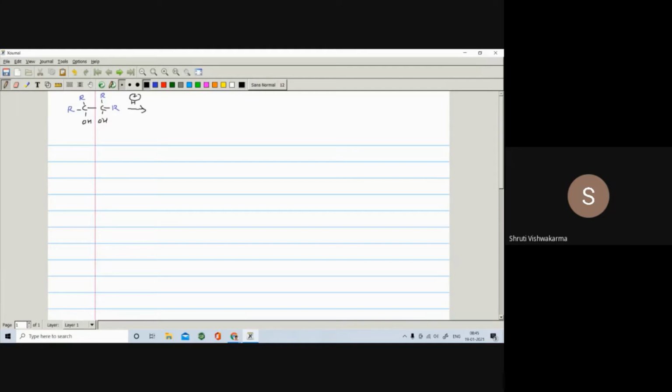So the first step is protonation. The lone pair forms a bond with the H positive, so it undergoes protonation. This lone pair attacks this hydrogen, and you get the corresponding protonated OH, with O becoming positive.